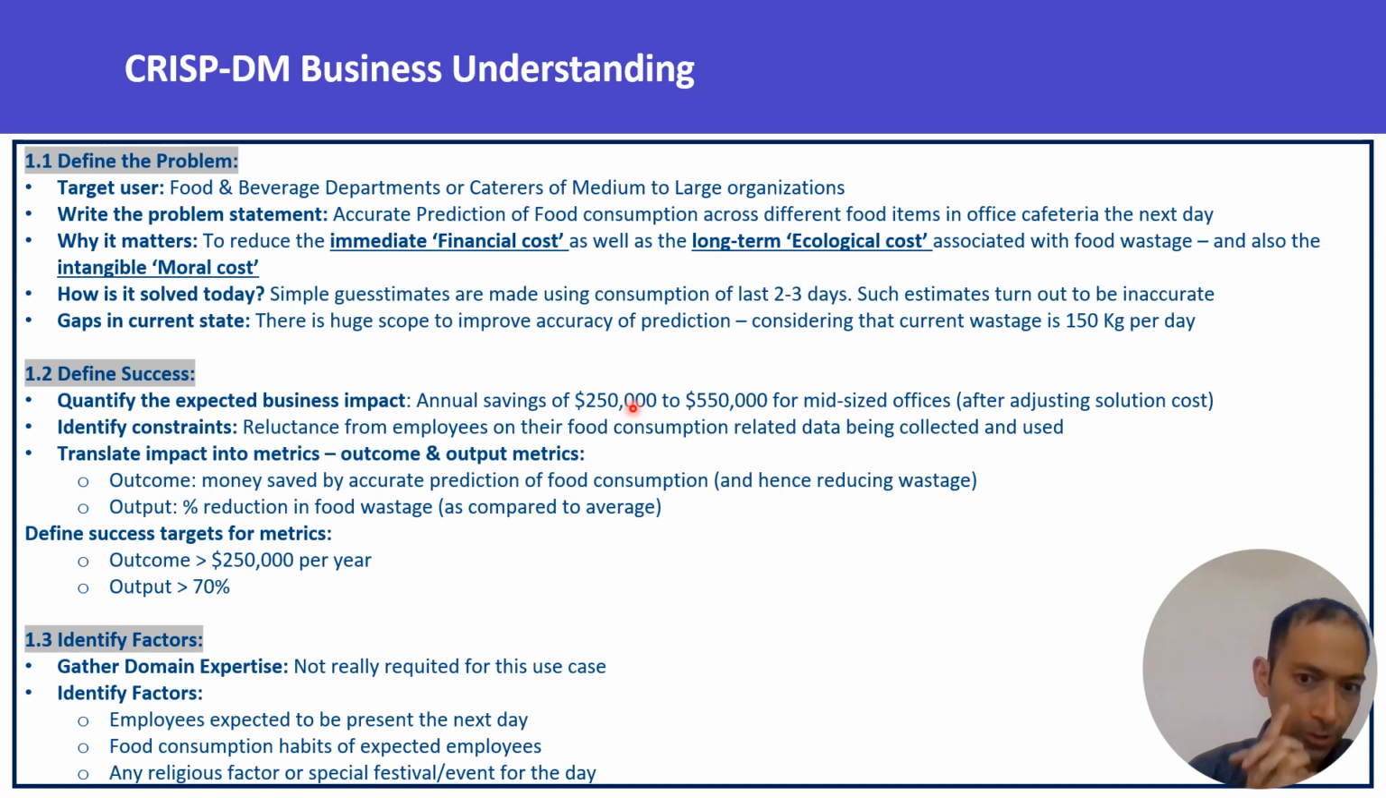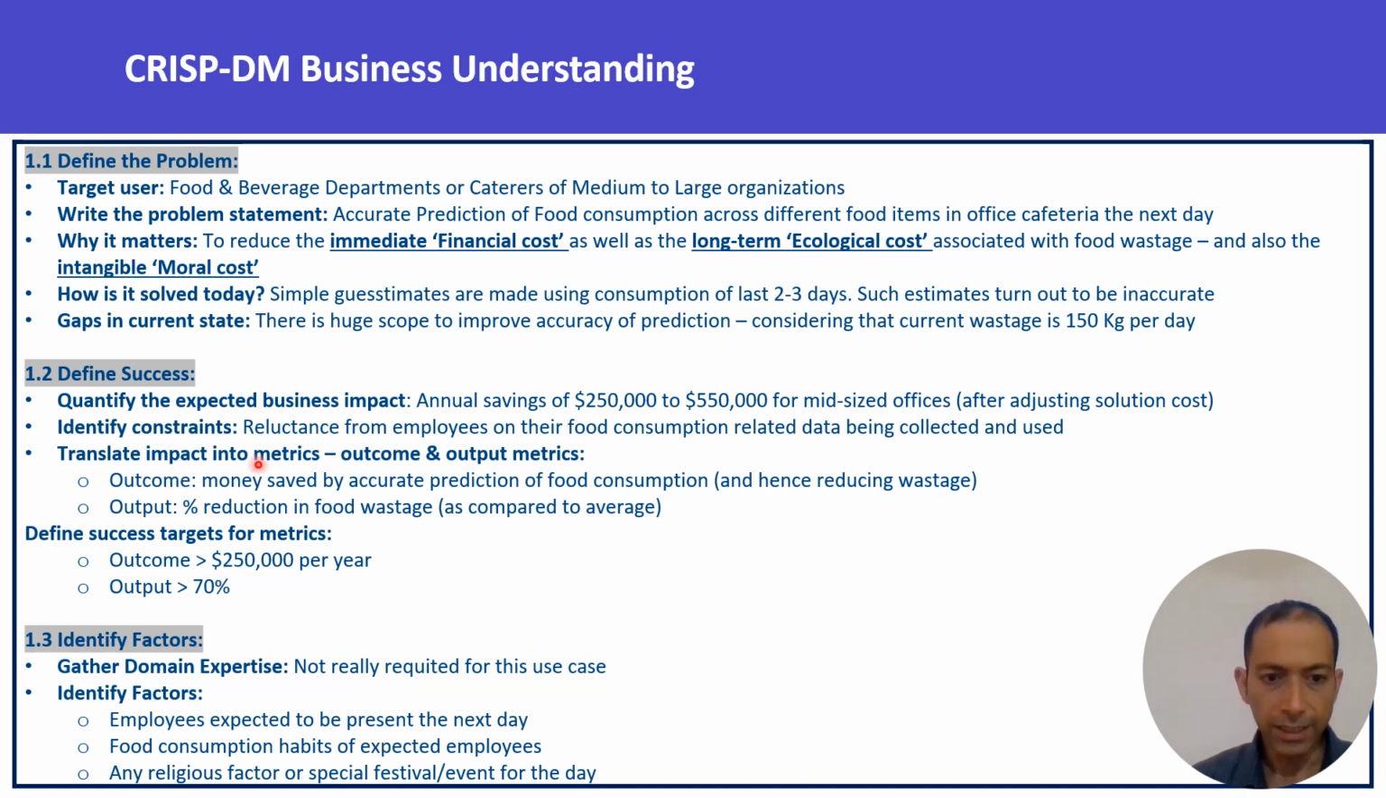So if savings are going to be less than $250,000 for an organization, then it may not be good to go for it. So that's the saving we are looking at. The constraint, of course, will be reluctance from the employees to share their data, even though we don't expect it to be a major issue, because finally it's not confidential data. It's about what you're eating every day and what your daily schedule is like, which influences your eating patterns, etc.